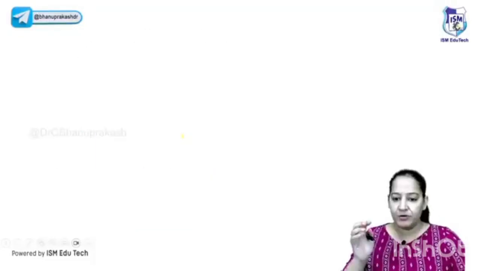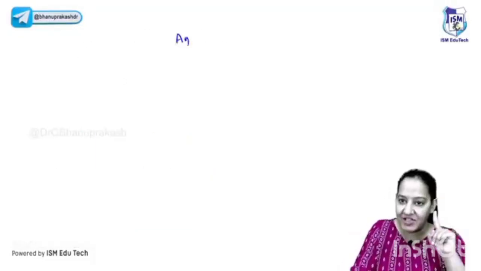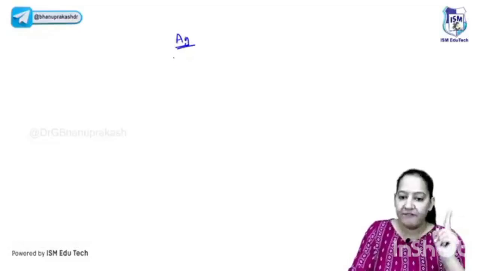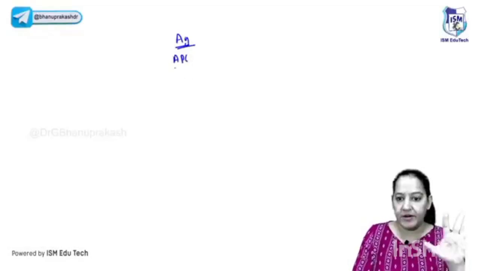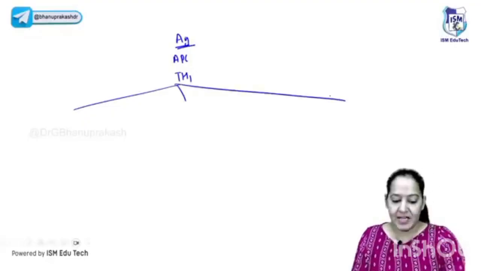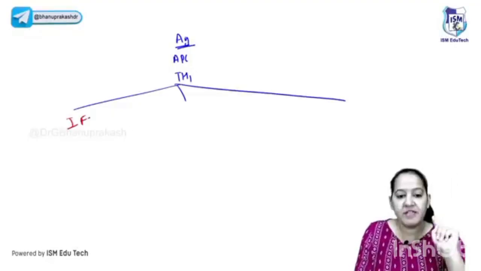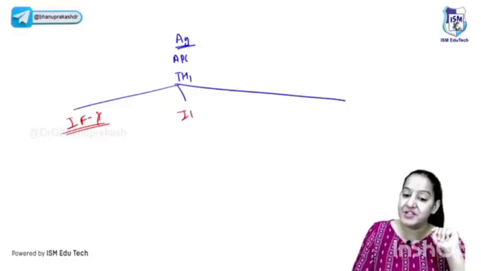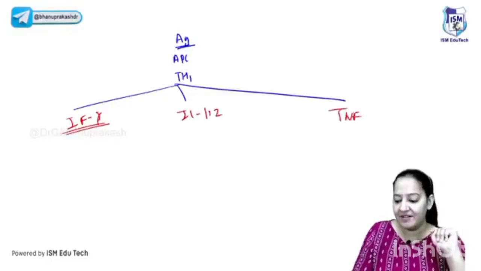This is chronic inflammation. Can you tell me the steps of chronic inflammation, please? So first, the antigen will come into the human body. The antigen is non-degradable. It will go to APC. APC will try to degrade it but is unable to degrade it. APC will take it to the helper Th1 cell. Helper Th1 cell on stimulation secretes 3 cytokines. Name the 3 cytokines. You cannot miss that. Interferon gamma, the most important. After that, interleukin 1 and 2, and after that TNF alpha.